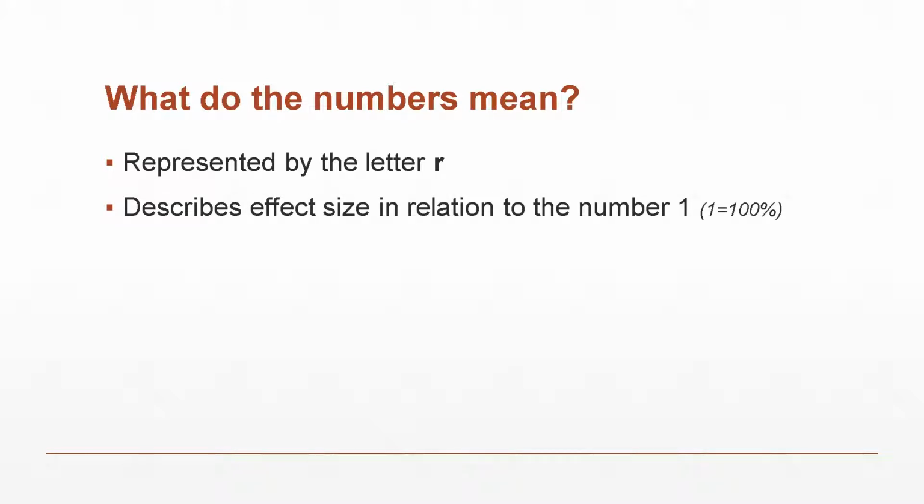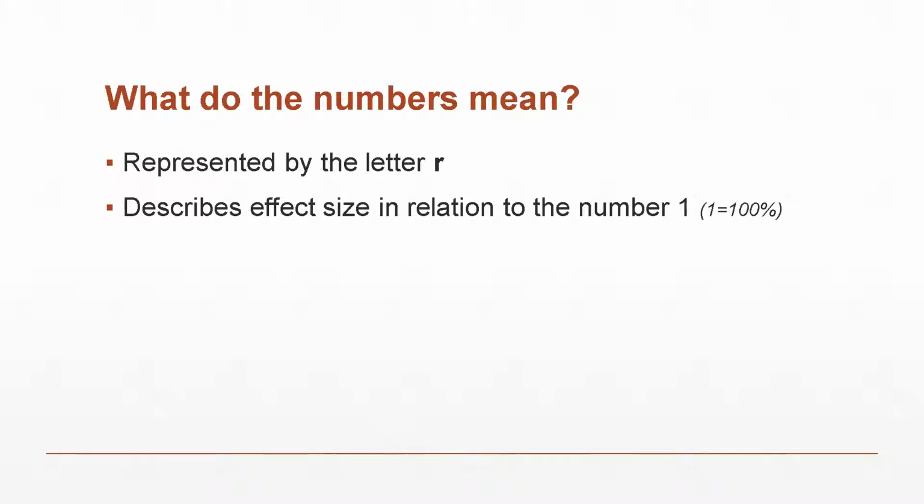And so it describes the effect size in relation to the number 1. How strong is the relationship between numbers? I say in relation to the number 1, because no correlation will ever be greater than 1, because 1 is the same as 100%. The only thing you can ever correlate with 100% is yourself, right? No number ever 100% correlates with any other number unless you somehow replicated a data set. I mean, this doesn't happen. The only person who's completely like you is you, right? Not even identical twins are completely alike.